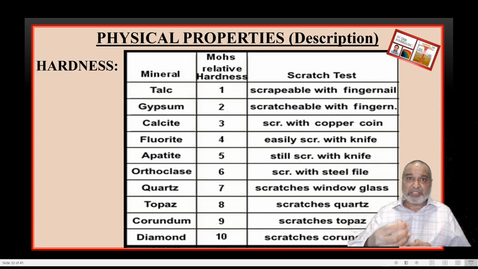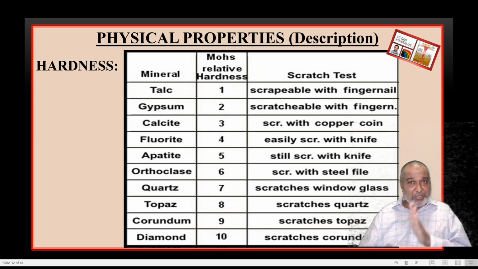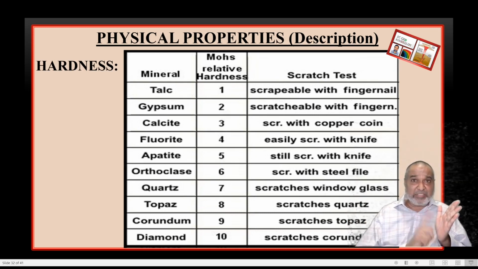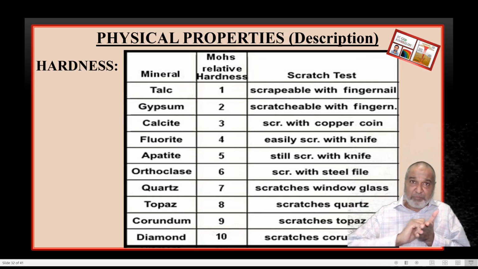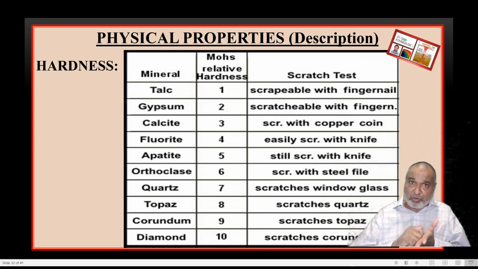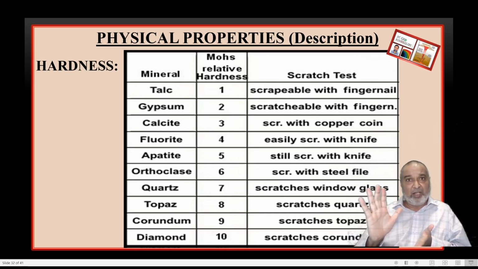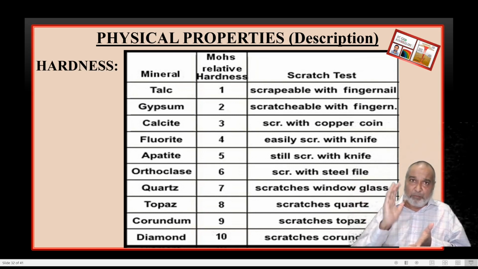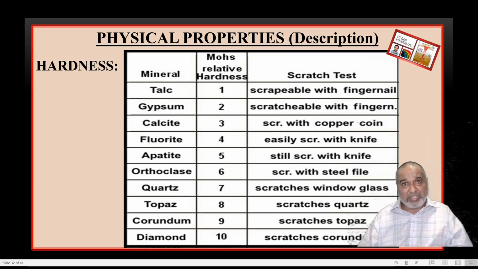Remember, after 6, you get the powder of the streak plate, because it becomes soft and the mineral becomes hard. So when you rub 7, you get a scratch on the streak plate and a little bit of powder of the streak plate, not of the mineral. Noise is more. For number 8, the noise is more, with a deep scratch and more powder as compared to number 7.